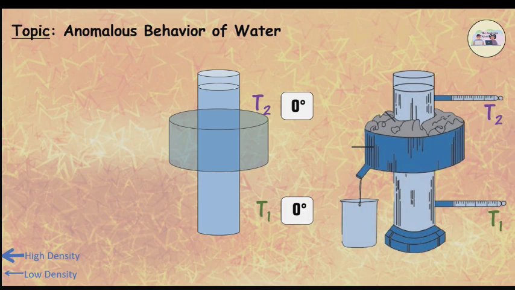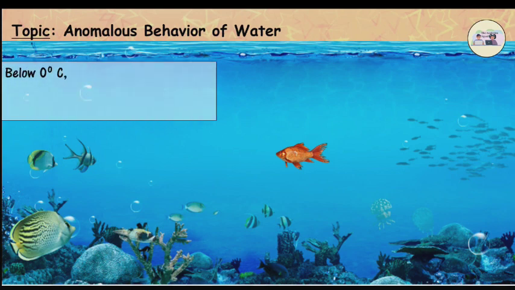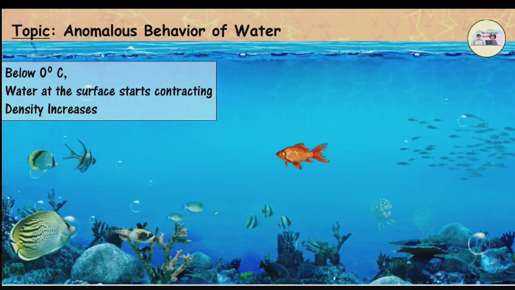We know that in regions with cold climate, the aquatic plants and animals can survive even when the atmospheric temperature goes below 0 degrees Celsius. But how does this happen? During winter, the temperature of the atmosphere can fall well below 0 degrees Celsius and the water at the surface of the lakes and ponds starts contracting. Hence, its density increases and it goes down to the bottom. This process continues till the temperature of all the water in the lake falls to 4 degrees Celsius.